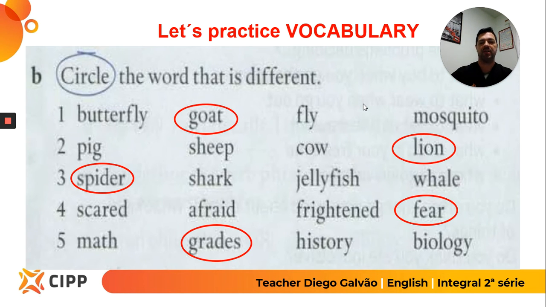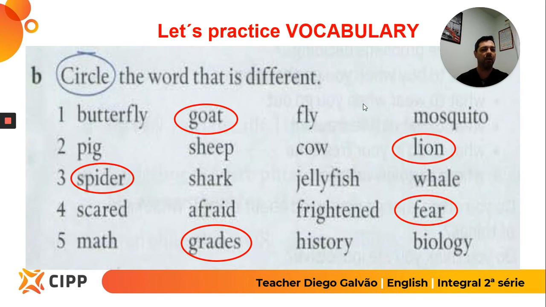They are in the ocean. Pig, sheep, and cow are farm animals, and lion is a wild animal, so it's different. And butterfly, goat, fly, and mosquito: goat's different. Why? Because goat is on the farm. The others are flying animals.